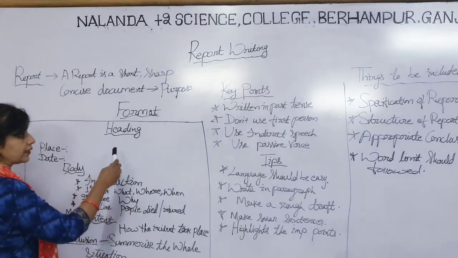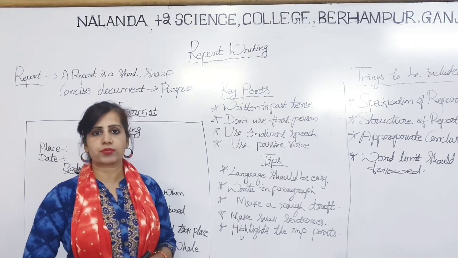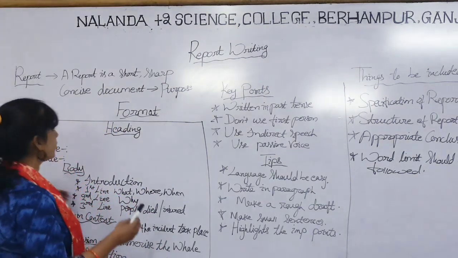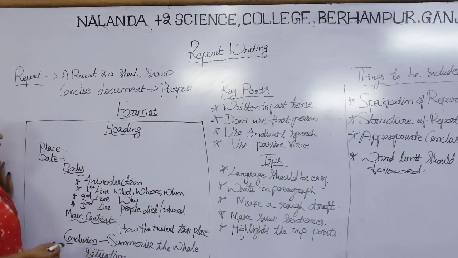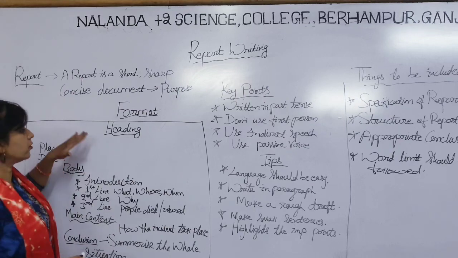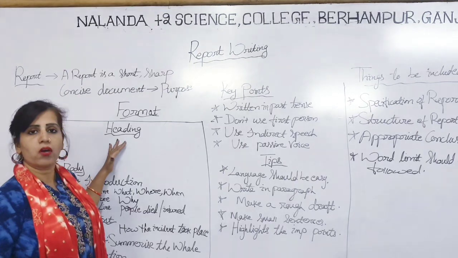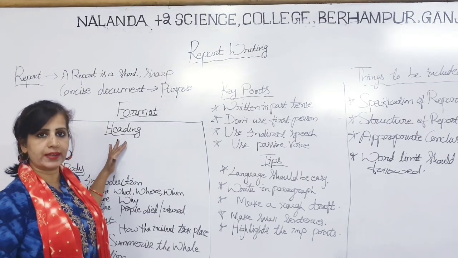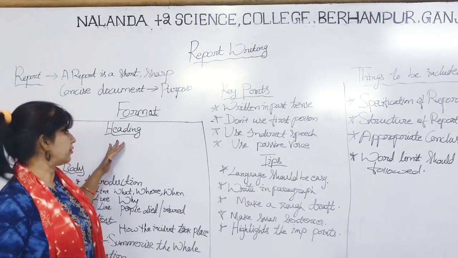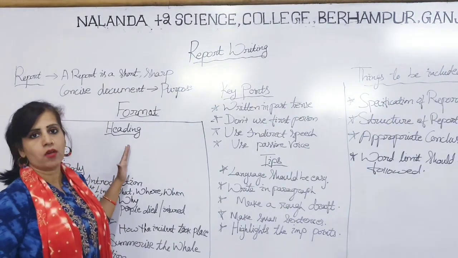So in writing a report, if you take the example of today's topic, we are going to discuss a report on a road accident. Accordingly, I have prepared the format for you. What should be the heading of it? First of all, you have to write the heading. I will give the example of how to write a report on a road accident, and I will try my best to cope the heading with this format.